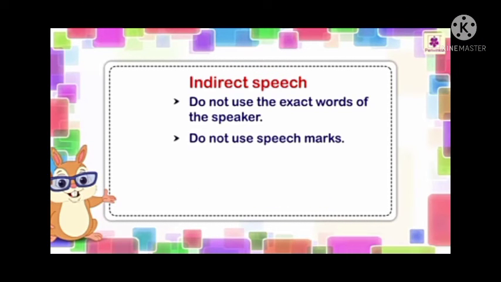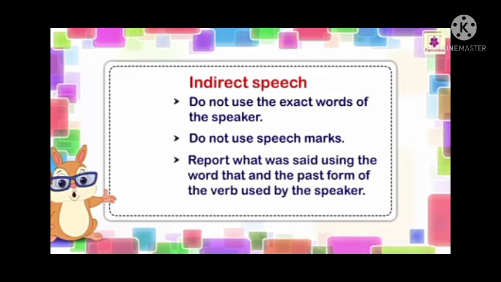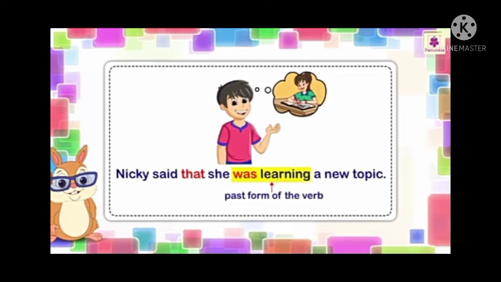Now see indirect speech. It means we do not use the exact words of the speaker and do not use speech marks. We report what was said using the word that and the past form of the verb used by the speaker. See the example: Nikki said that she was learning a new topic. Here, "was learning a new topic" is past tense, or you can say the past form of the verb.